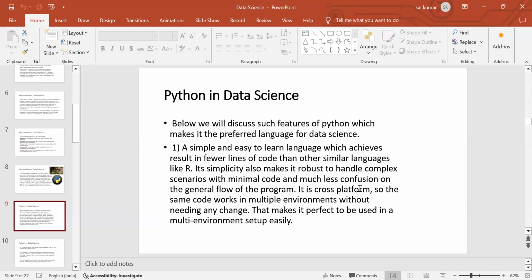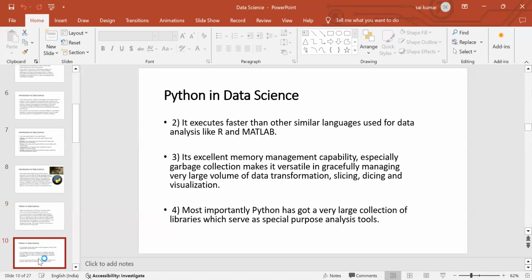It is a cross-platform language. We can write code in Python for Windows, but we can also use it for other operating systems like Linux and some others. So Python is a cross-platform language. The same code will run in multiple environments without needing any change. This makes it perfectly suited for multi-environment setups.